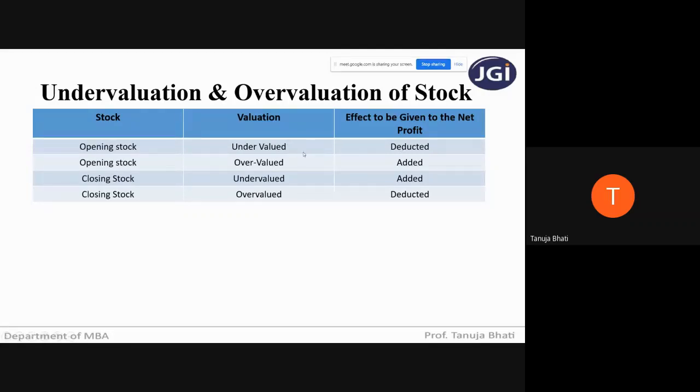Again repeating the same example so that you'll understand, if the opening stock is 10,000 rupees, but I'm showing it at 9,000 rupees. Actually, I could have deducted 10,000, but I'm deducting 9,000. Means I have to again deduct how much? 1,000 rupees. So that is why it has to be deducted.